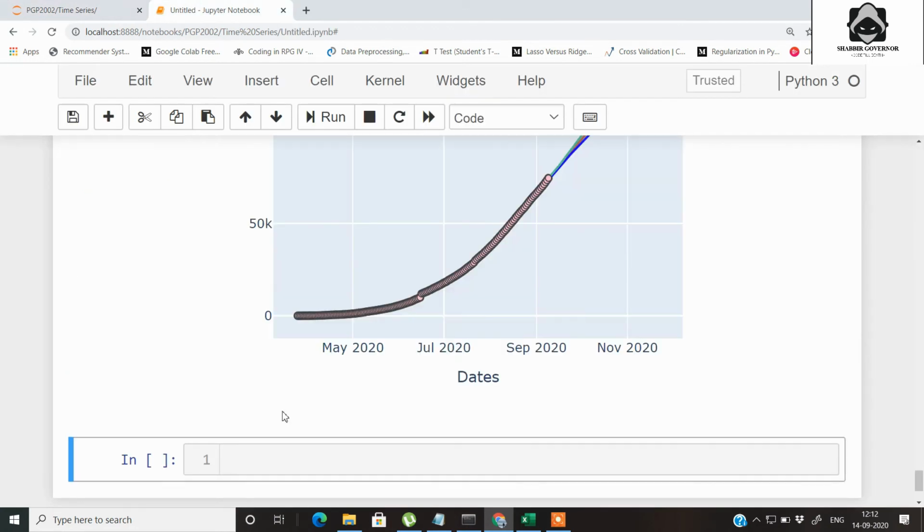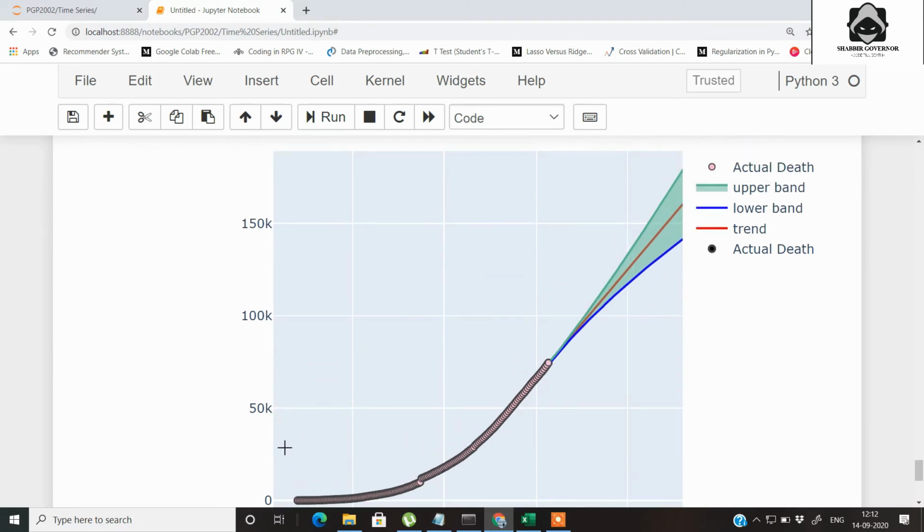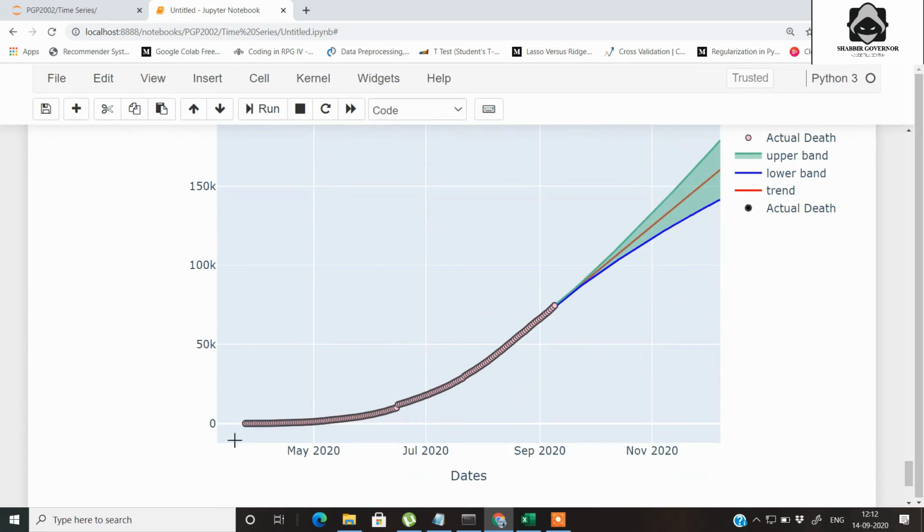And if you want to see the plot that we have plotted, this is our interactive plot. When you hover your mouse over it, you will get interactive details. As I had shown you earlier, when our data started, we had something like 10 deaths per day, and as you go further based on the dates, if you see here, up till the data that we had, actually 75,000 deaths occurred due to COVID-19. And for the next prediction, if the spread of the disease is constant, we are going to get around 160k deaths after the next 3 months. So you can check it on this interactive plot.